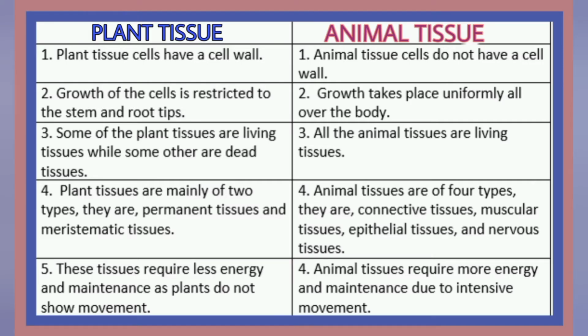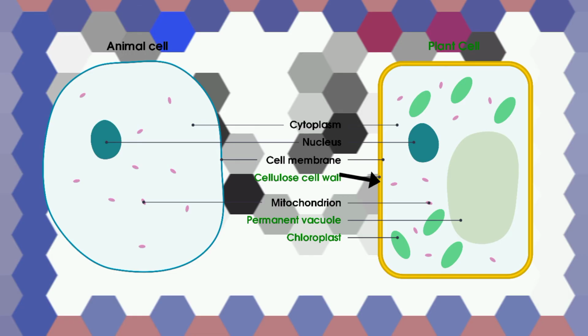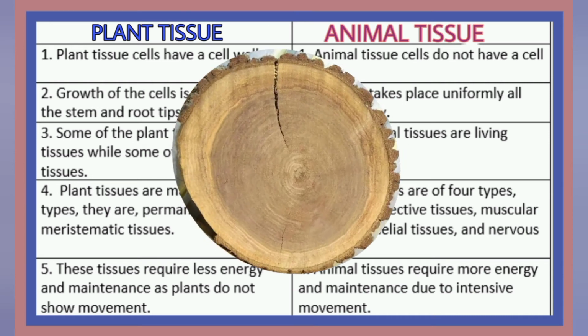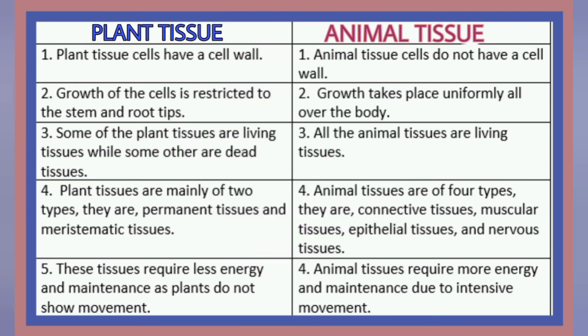Before going into details about the different types of tissues, let's take a look at the points of difference between plant tissue and animal tissue. As you all know, plant cells have a cell wall which animal cells do not have. In plants, the growth of the cells occurs mainly in the stem and root tips, but in animals, the growth takes place uniformly all over the body. In plants, you can also find dead tissues, but all animal tissues are living.